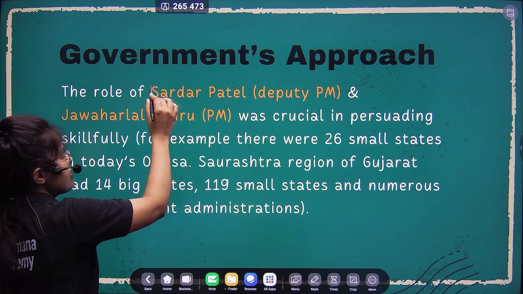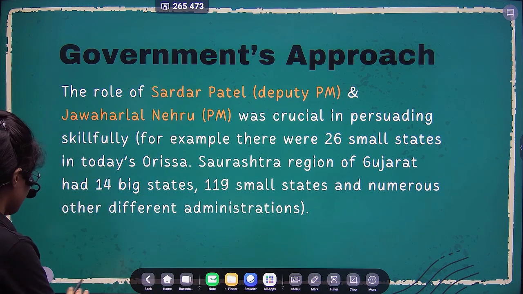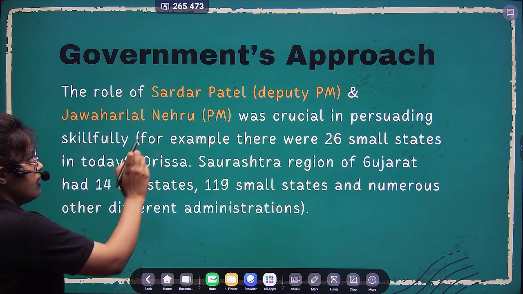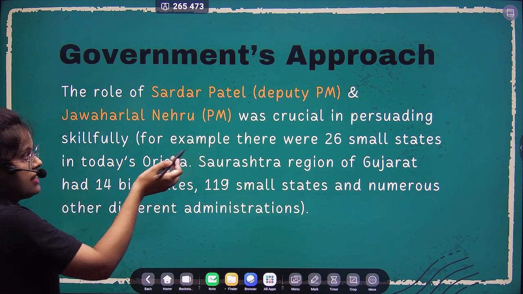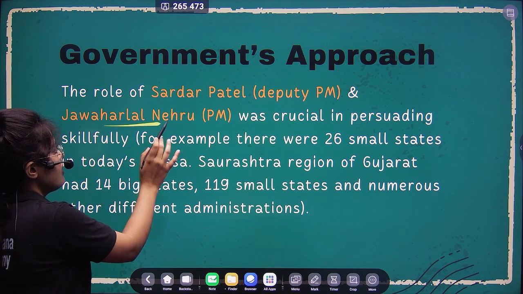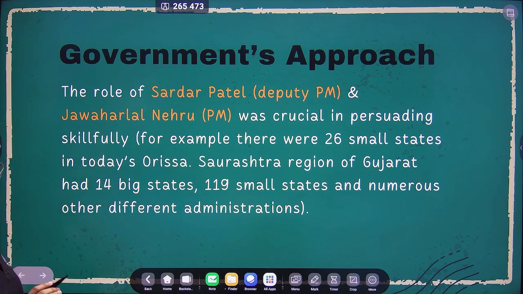This is a very basic fact that you have to learn, that at that time the major role was played by Sardar Patel, who was deputy prime minister and home minister at that point, and Jawaharlal Nehru, who was the prime minister at that time.